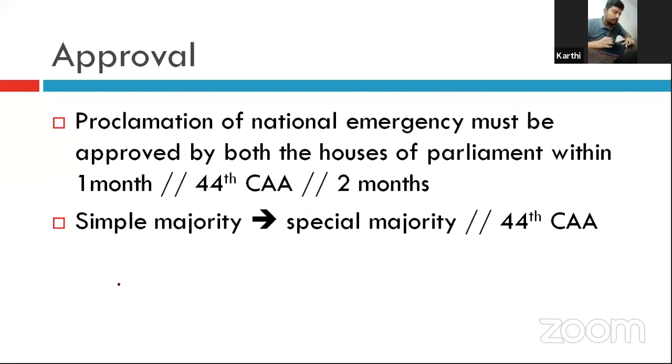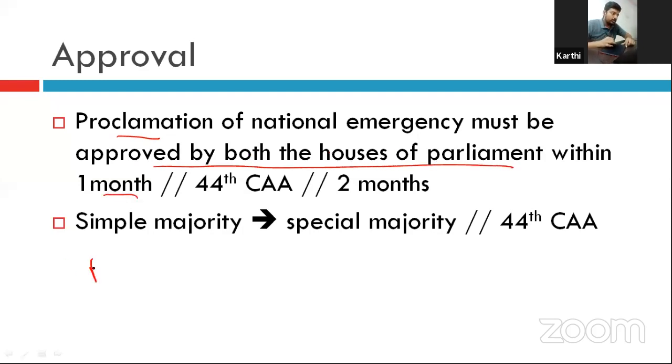Once the cabinet, that is the Prime Minister, gives the written recommendation, the President can approve the national emergency. But the proclamation of national emergency must be approved by both houses of Parliament within 1 month.